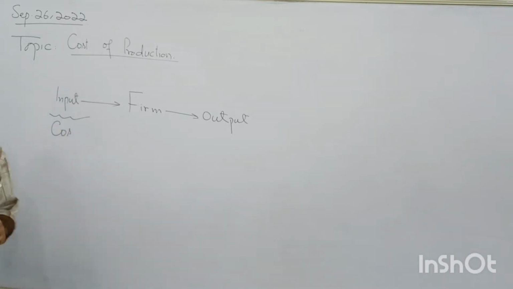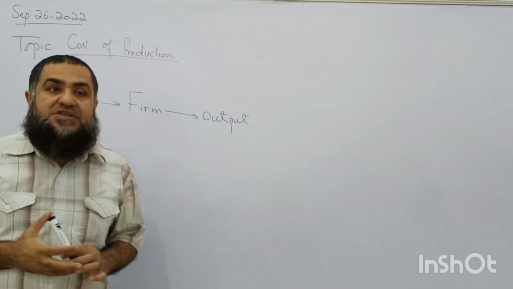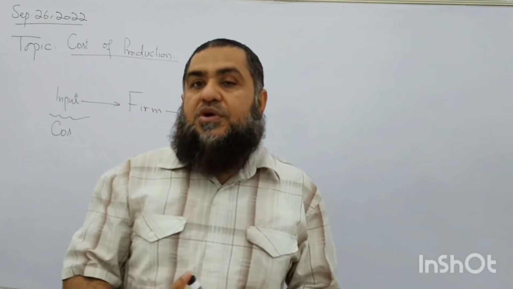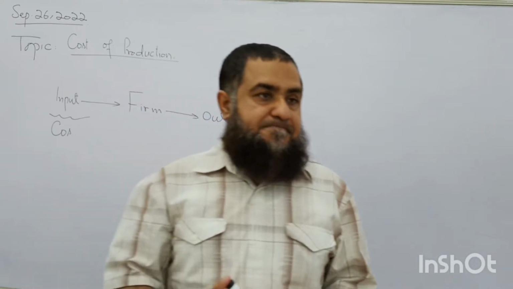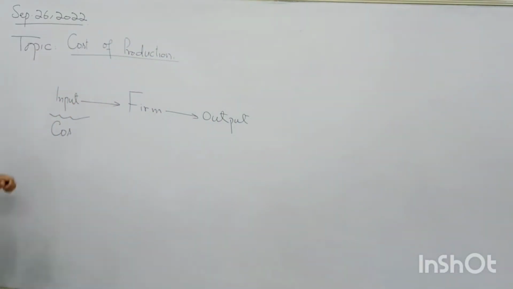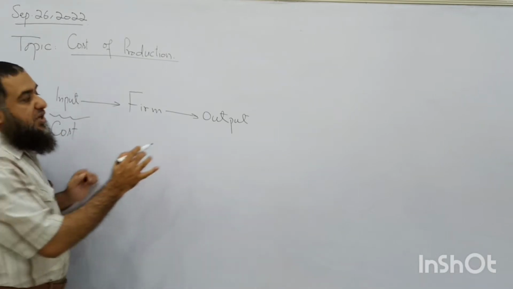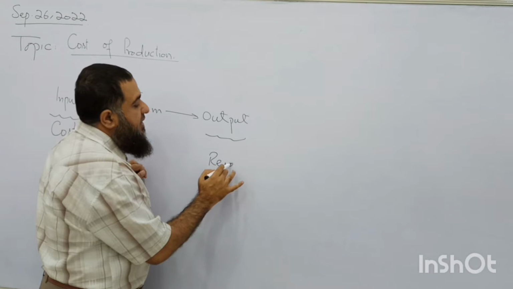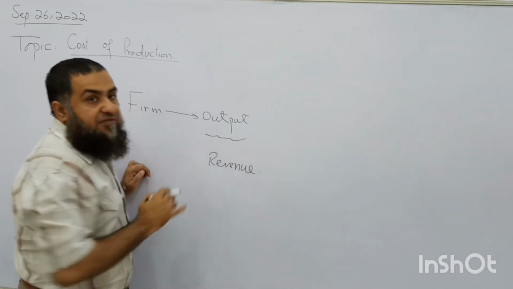What are the inputs? They are the factors of production which are employed by the firm in order to produce output or goods and services. Clear? So on this side, the firm is going to incur the cost of production, and here it receives revenue after the sale of the product.